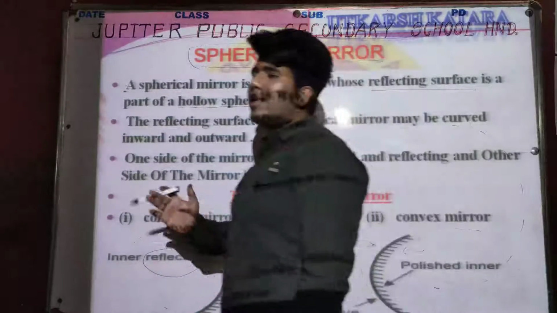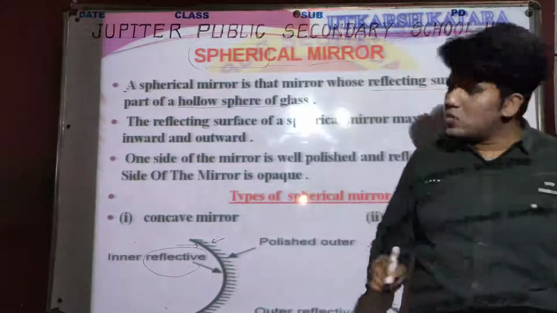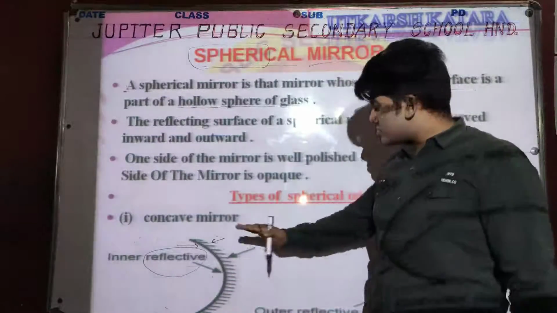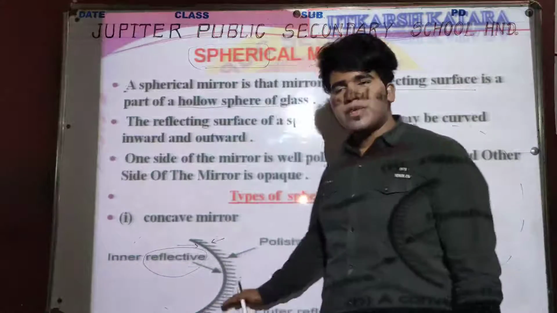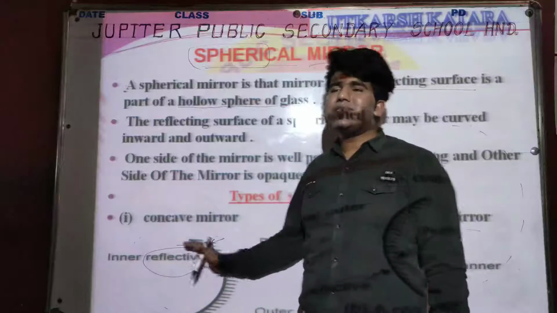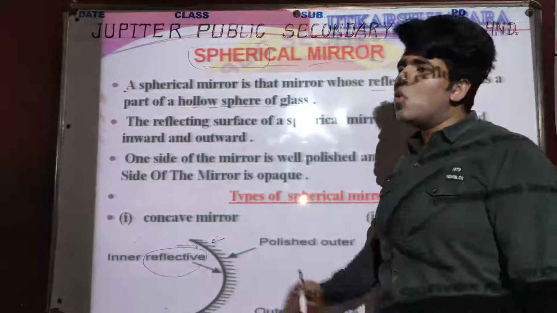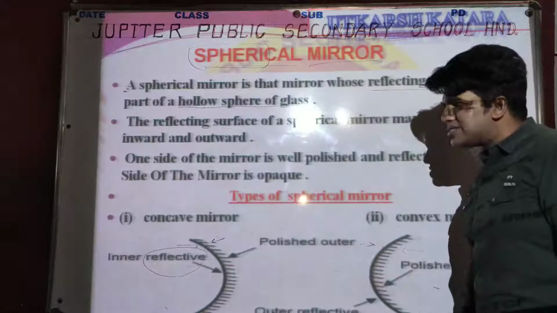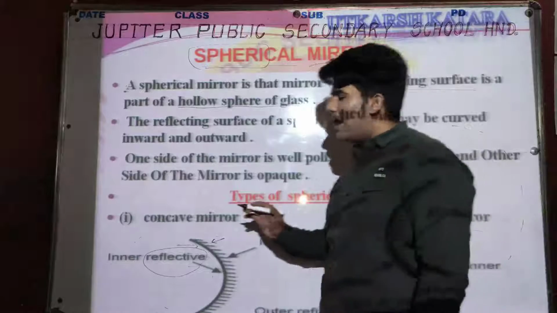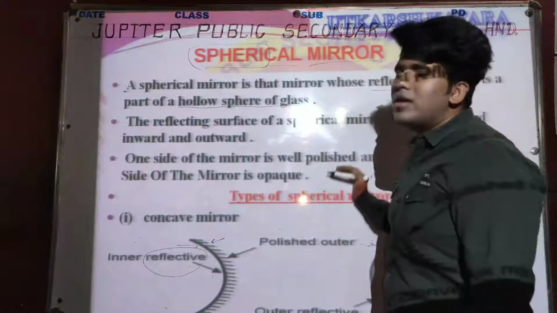So to get reflected light rays, we will have to coat this mirror with silver material. Okay, so with this silver material, these mirrors will be coated. Clear? To get a shiny and more reflecting surface. Okay, so I think all the students have understood the basic meaning of the spherical mirror.